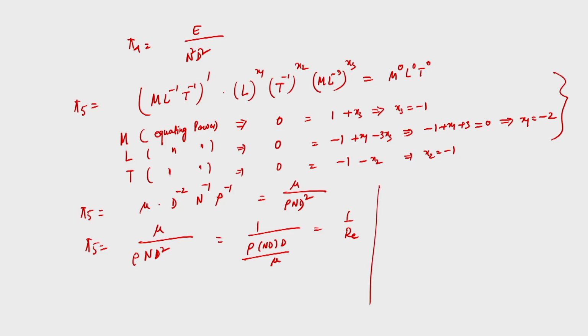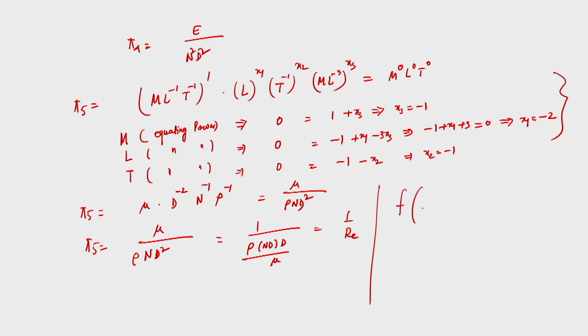If we know the variables and thus the fundamental dimensions, and consider repeating variables, we can form dimensionless terms. As I said, pi 5 can be expressed in terms of 1 by Reynolds number, so it is a dimensionless term. Out of this dimensional analysis we have obtained a few pi terms, but our interest is only in 3 important pi terms for this analysis.